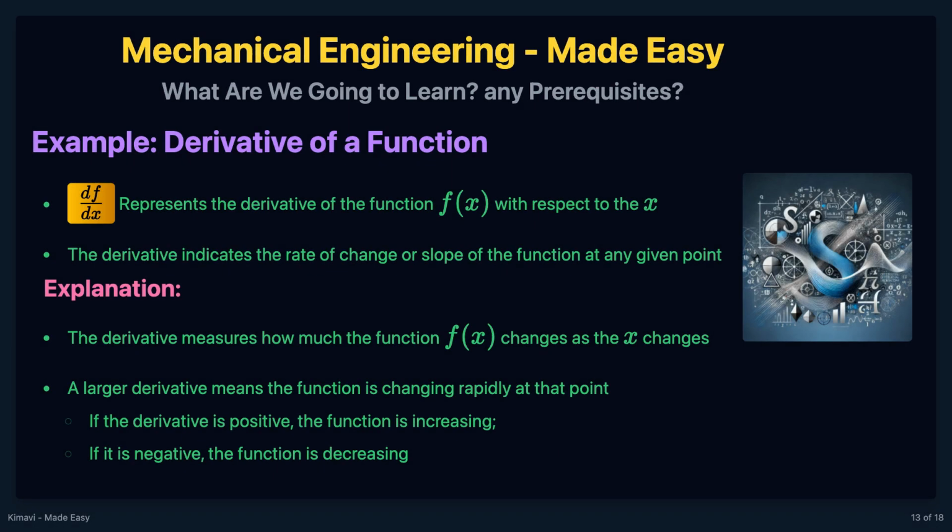The derivative of a function f of x with respect to x is given by the formula df over dx. This represents the rate at which the function f changes with respect to the variable x.